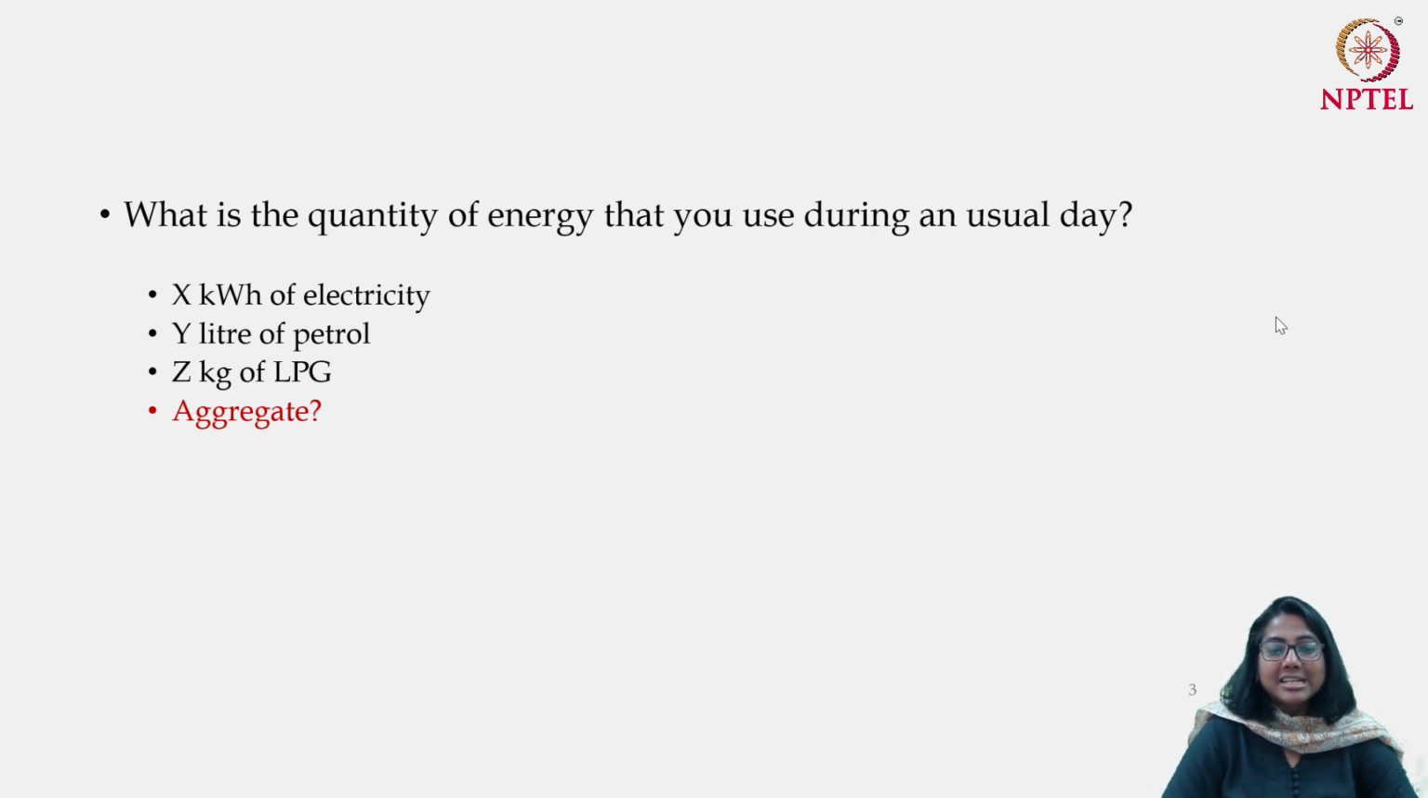You have used X kilowatt hour of electricity, Y liter of petrol for your mobility to drive the car, and probably Z kg of LPG for cooking. Now the question that we begin with: you have different types of energy measured in different units. If I ask you what is the total amount of energy that you have used over a day, you will probably not be able to add this X, Y and Z. So this is one of our objectives, to understand how you can aggregate different types of energy measured in different units.